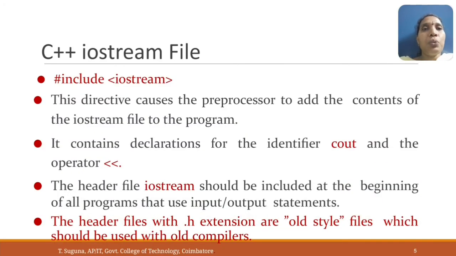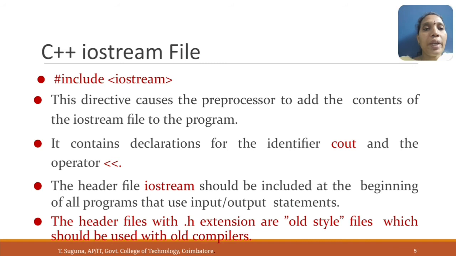The iostream file is the header file used in C++. This directive causes the preprocessor to add the content of the iostream file to the program. It contains declarations for the identifier cout and the output operator. The header file iostream should be included at the beginning of all programs that use input-output statements.